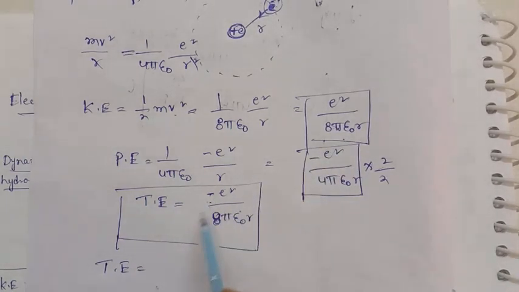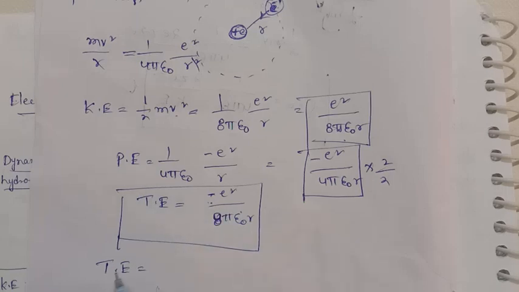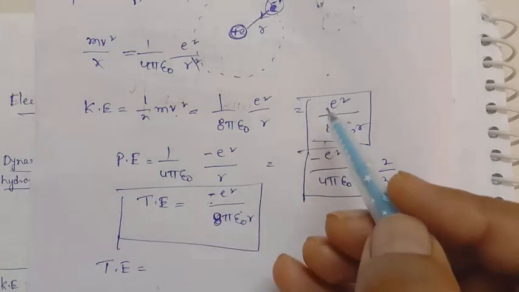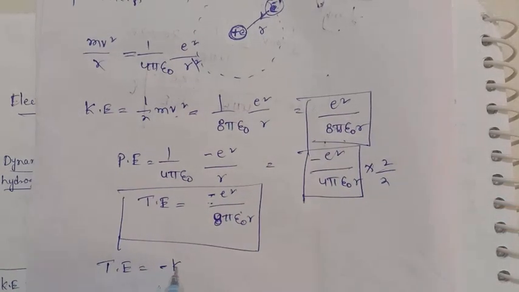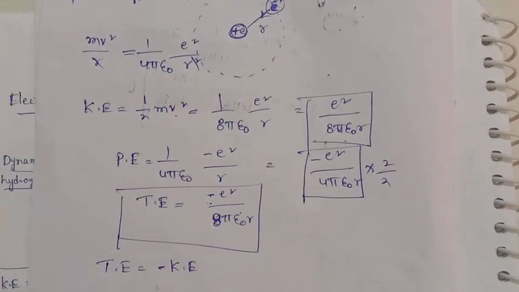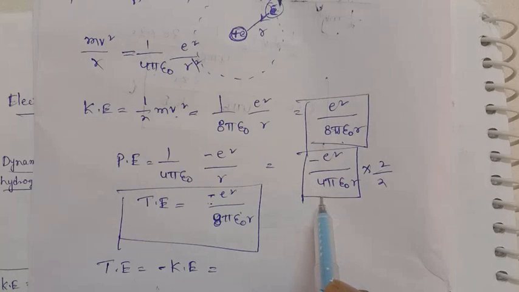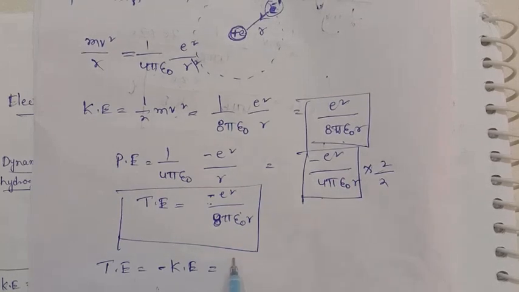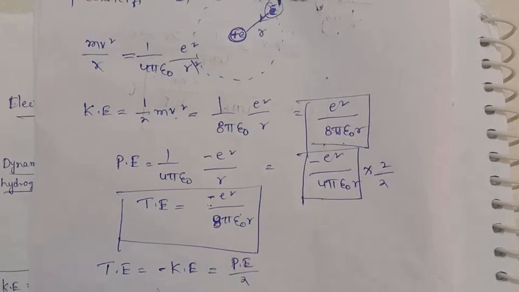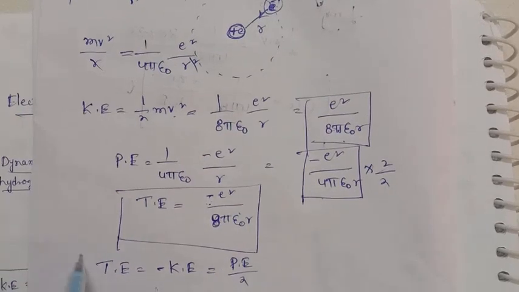So you have to multiply the total energy by minus, or the kinetic energy by minus, and we are getting the total energy. And next, the potential energy, you have to divide by 2. That means potential energy divided by 2, then we are getting the expression for the total energy.